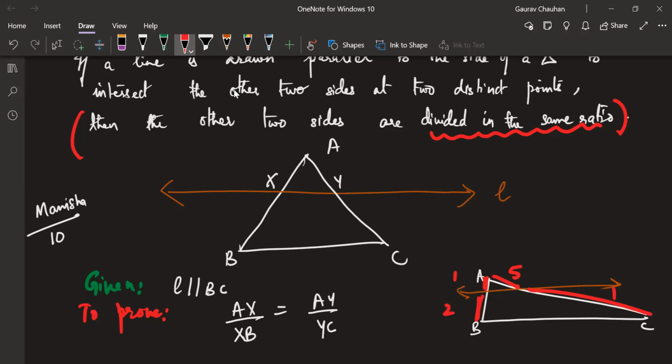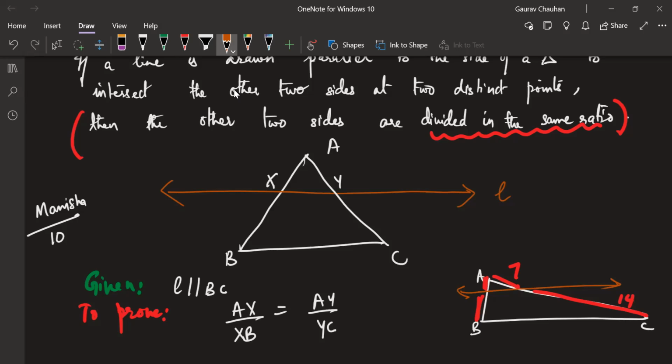Perfect, Durba. It will be 10 centimeter. So AX by XB, this is X and this is Y, this ratio is 1 by 2. This ratio will also be 1 by 2. Suppose, let's change this a little bit. Suppose this is 1 by 2, but this is 7. How much will this be? Nishchay? 14. Now let's take it another way. Suppose this is 7, this is 14. Which means the ratio is how much?